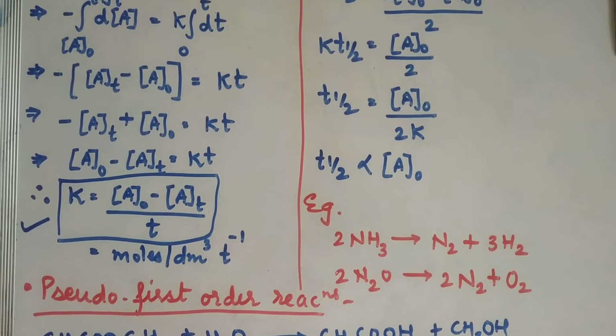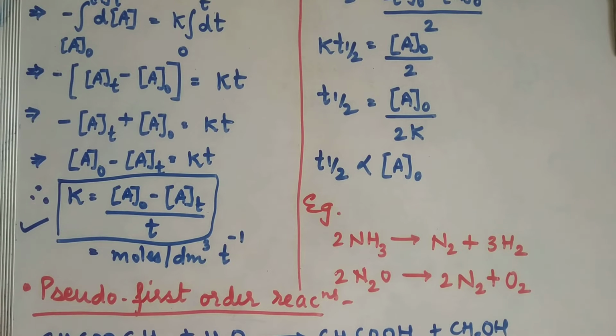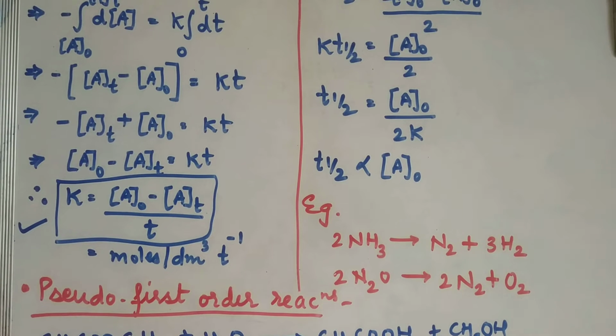So this is the continuation of last video, where we were doing the examples of zero order reaction, in which I said decomposition of ammonia. So you can see here decomposition of ammonia. This 2 and 2 here, they are not affecting the rate of reaction. Here the rate of reaction is independent of concentration of NH3 and N2O.